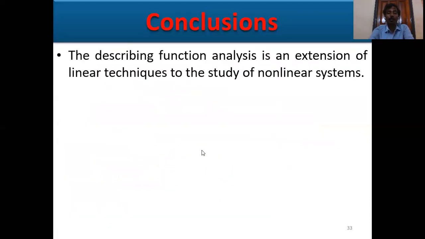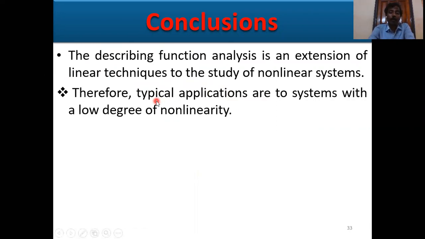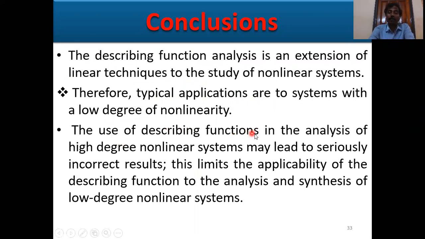So what is the conclusion? The describing function analysis is an extension of linear techniques to the study of nonlinear systems. Therefore, typical applications are to systems with a low degree of nonlinearity. The use of describing function in the analysis of high degree nonlinear systems may lead to seriously incorrect results. This limits the applicability of the describing function to the analysis and synthesis of low degree nonlinear systems.